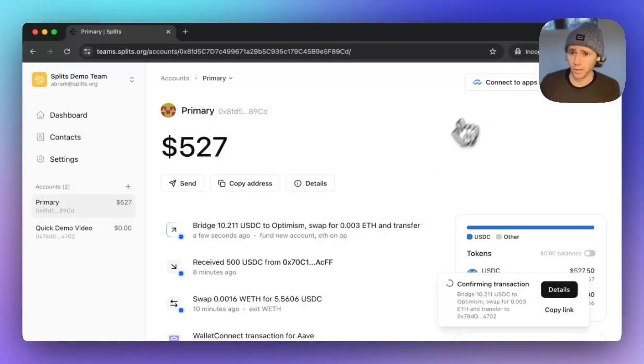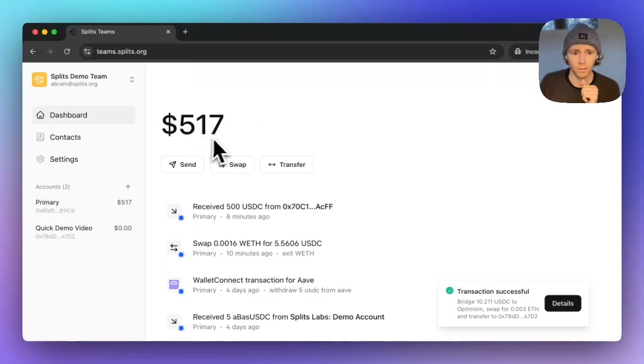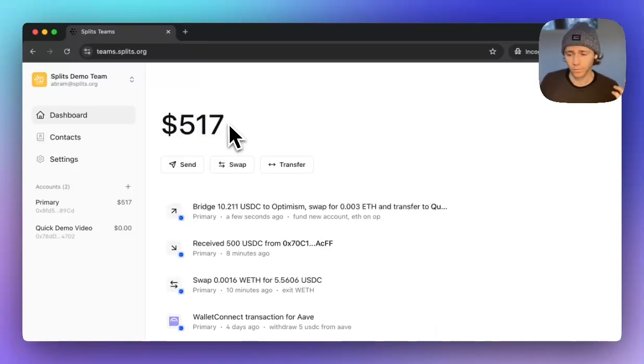I'm in an incognito window. I don't have any wallet connected. It just works behind the scenes. And this is still fully self-custodial. We're never taking control of those assets. And so if I go back to the dashboard, you should see in just 1 second that this balance itself hasn't changed. It's still going to be the 527.